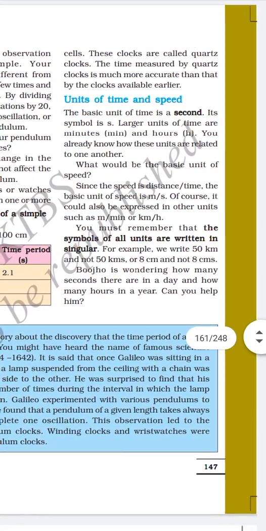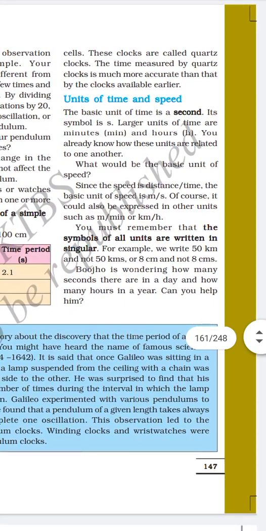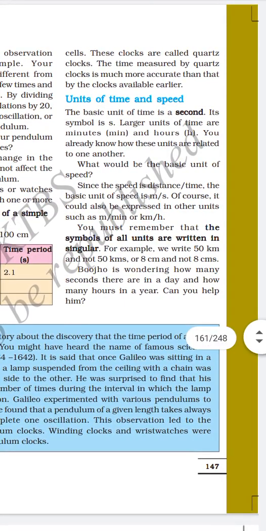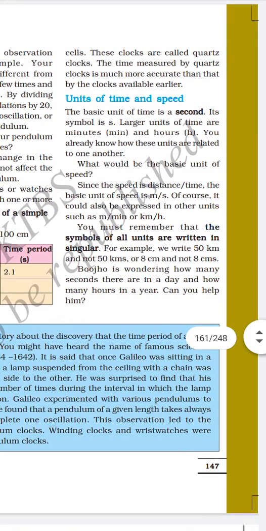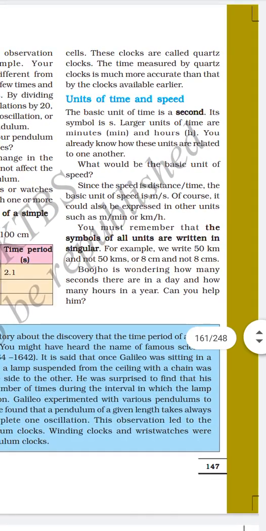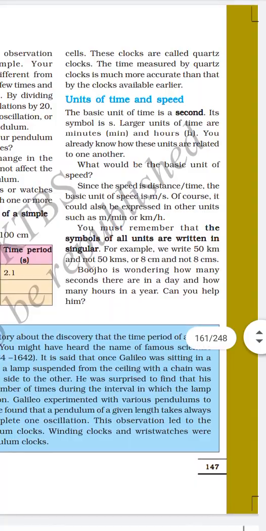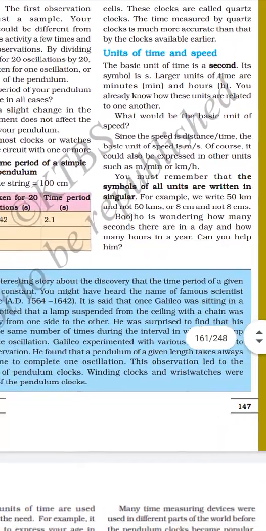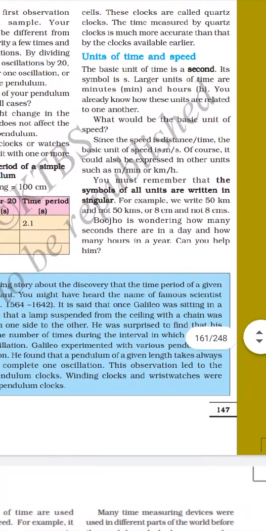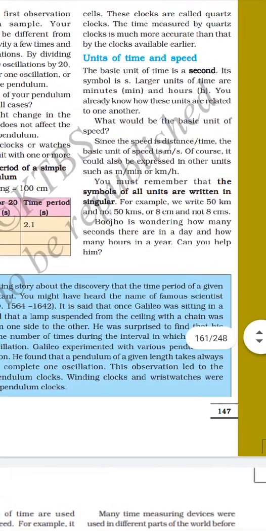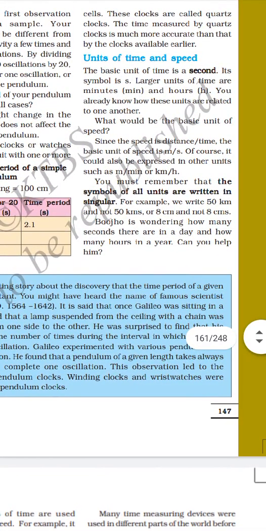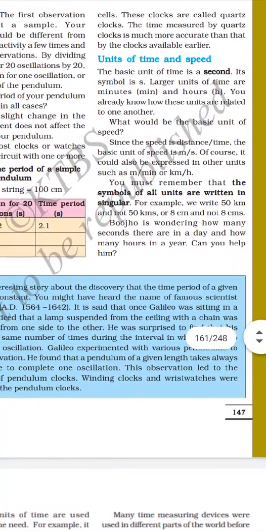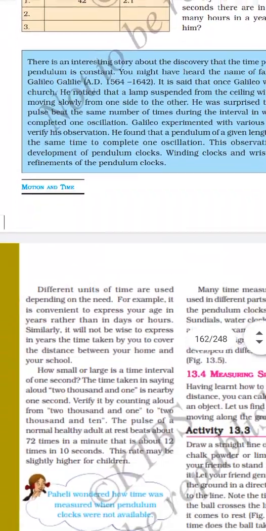The SI unit of time is the second. Its symbol is s. Larger units of time are measured in minutes and hours. You must remember that the symbols of all units are written in singular. For example, we write 50 km, not 50 kms, and 8 cm, not 8 cms. Bojo is wondering how many seconds are there in a day and how many hours in a year. Can you help him?